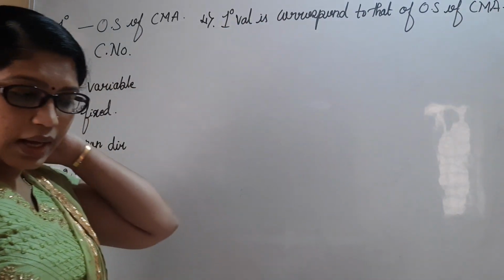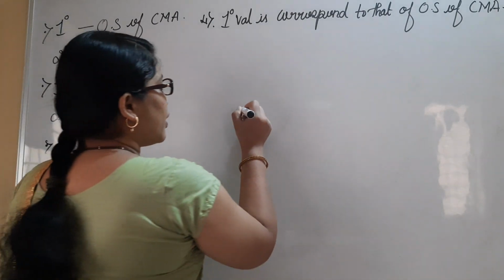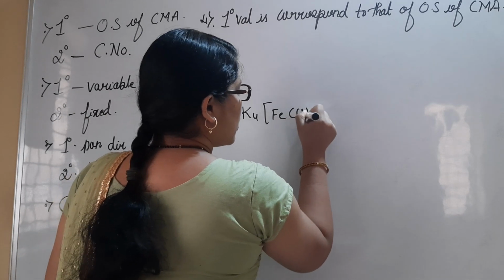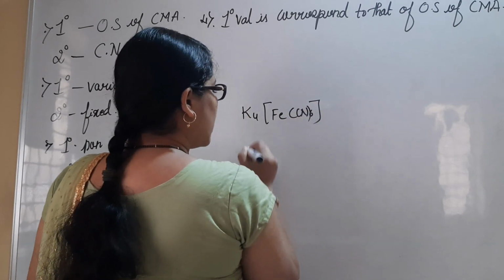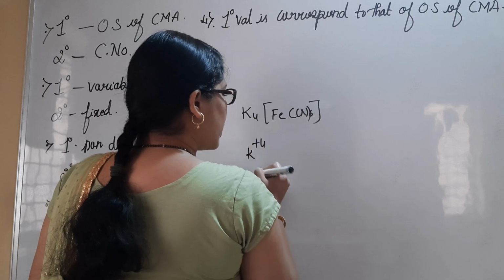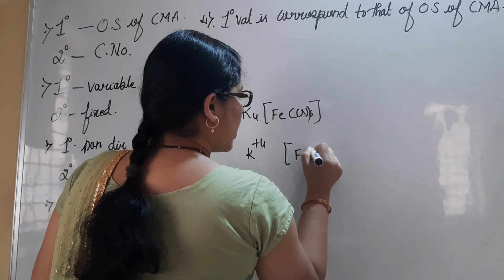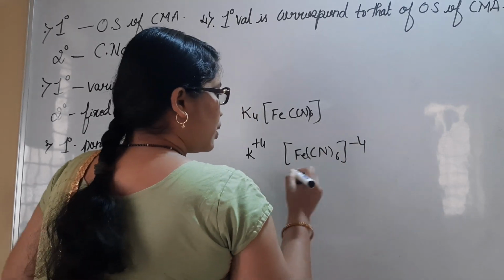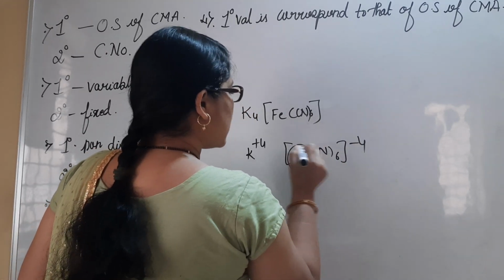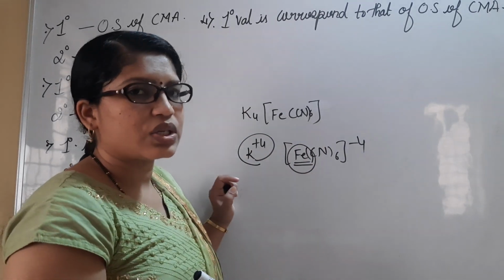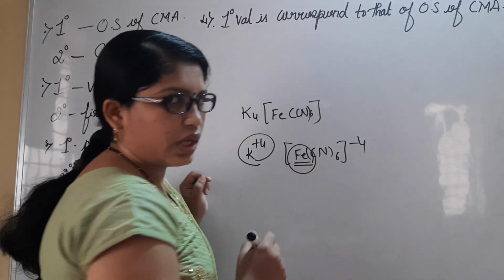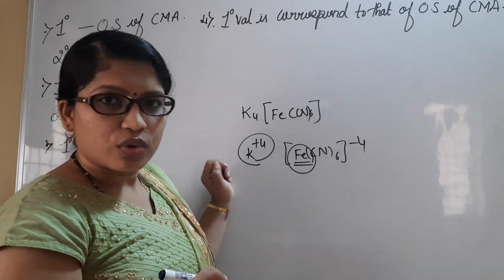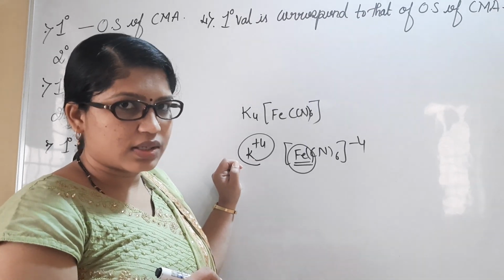Okay, so I'll give you an example here. I have taken the same, that is K4[Fe(CN)6]. If you ionize this, it will show us K+ four, and after ionizing, we get minus 4. That means Fe's oxidation state and the counter ions' oxidation state correspond to each other. They are dependent on each other. This point was explained in the fourth postulate of Werner's theory.